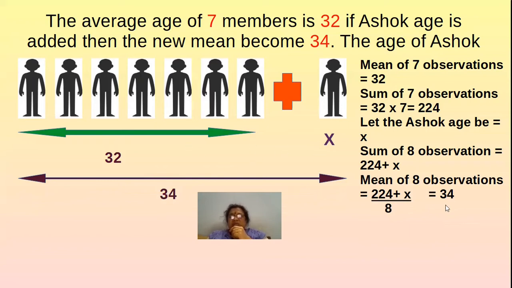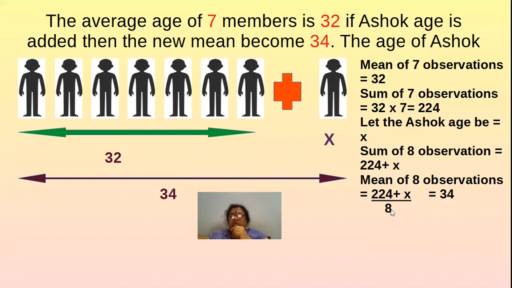How much is it? It is 34. So here we find the value of x, because we have assumed that x is the age of Ashok.